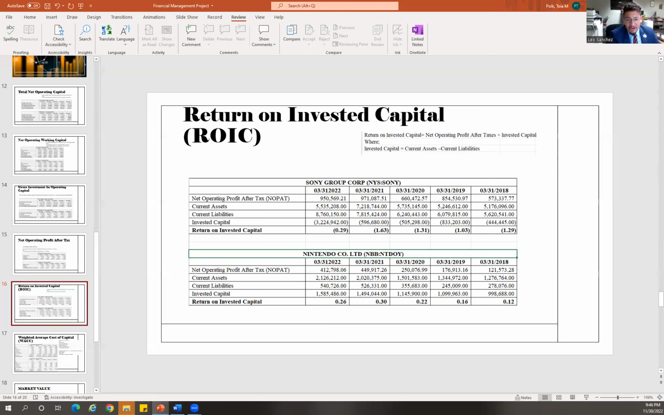The competitor, on the other hand, has a positive ROIC, as shown in the table below. This implies that the company is able to generate profit from its capital investments. The highest level of ROIC was in 2021 at 0.30, while the lowest in 2018 was 0.12.